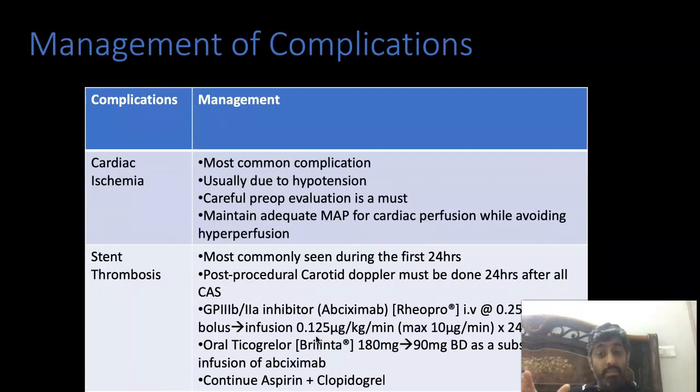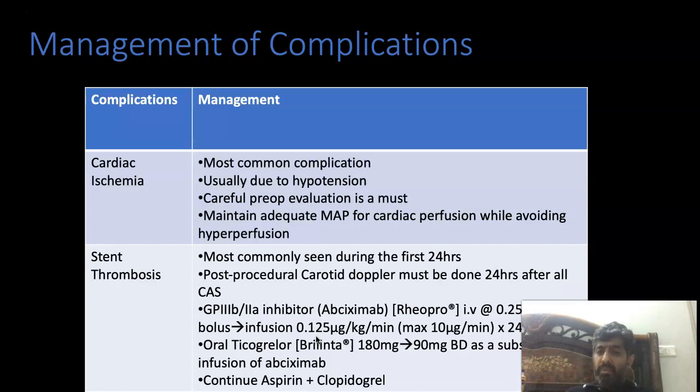So just because it's happening in MAC, you should not be relaxed. You should be more vigilant. As far as stent thrombosis, intra-arterial vasodilators and blood pressure are the most important things. In some of these patients, you have a cardiac complication as well, because atherosclerosis is not only happening in the carotid vessels; it's there in the coronaries as well. So the cardiac reserves are very important to be tested in these patients. Cardiac ischemia sometimes happens in these patients because of hypoperfusion and hypotension, post-op hypotension in these patients.